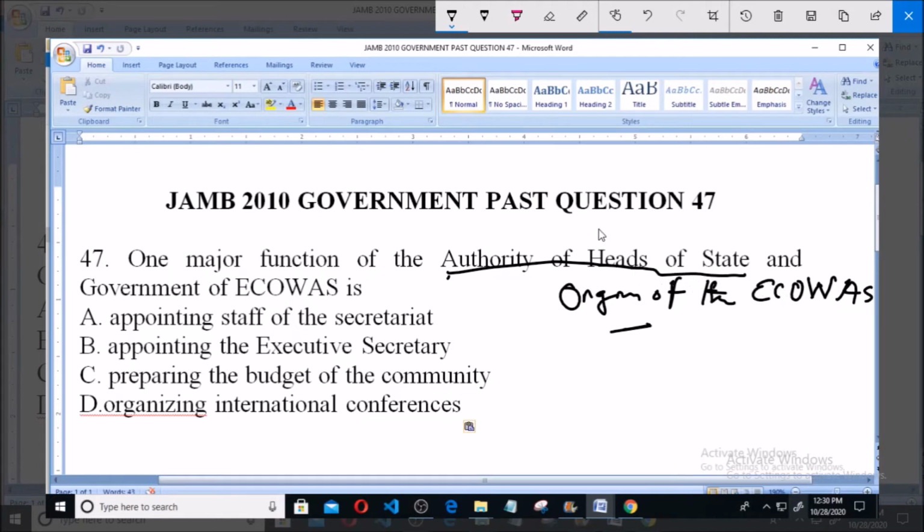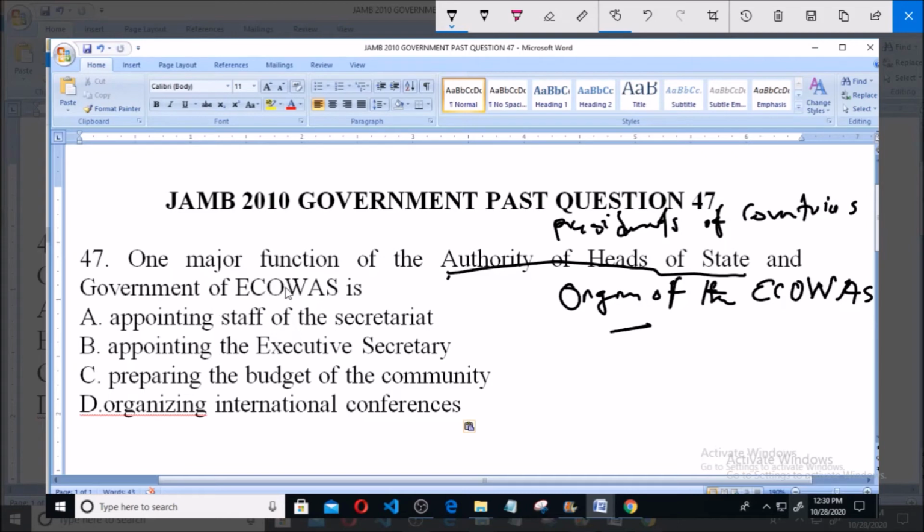Now, the Authority of Heads of State is made up of presidents of countries. So take note of that. Made up of presidents of countries.